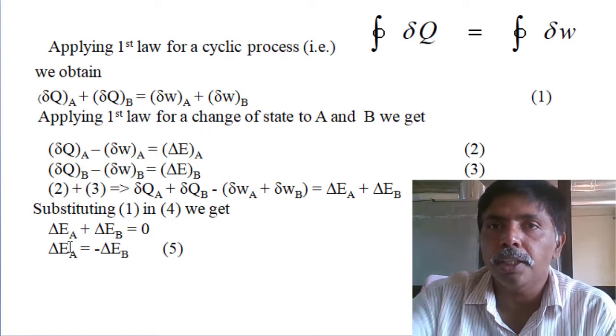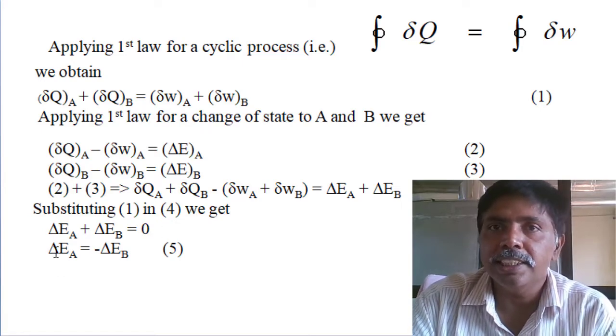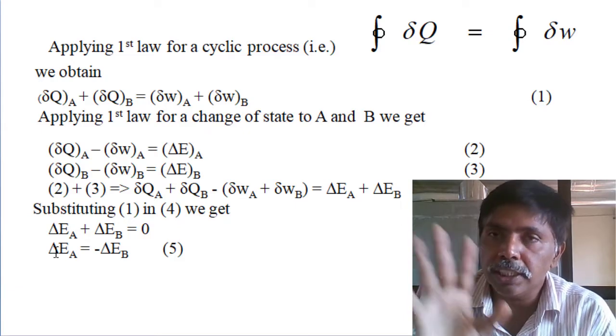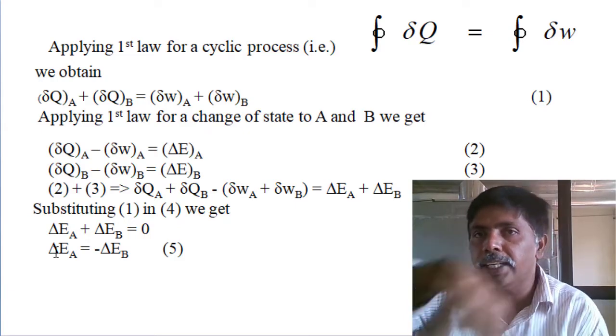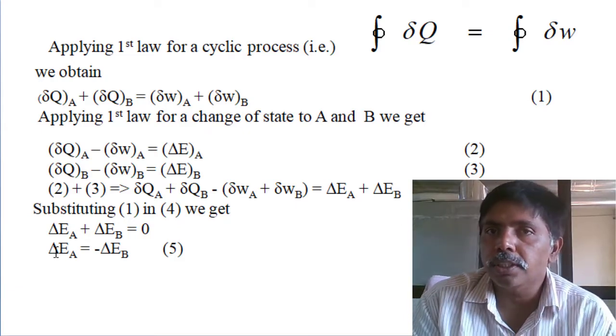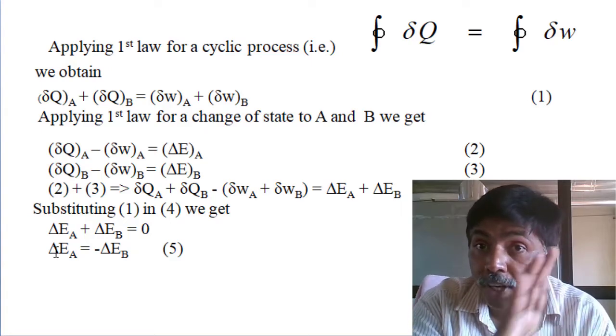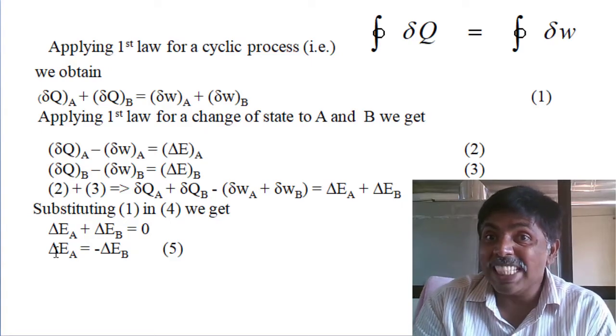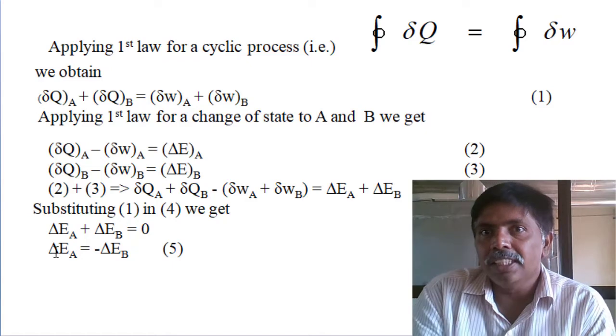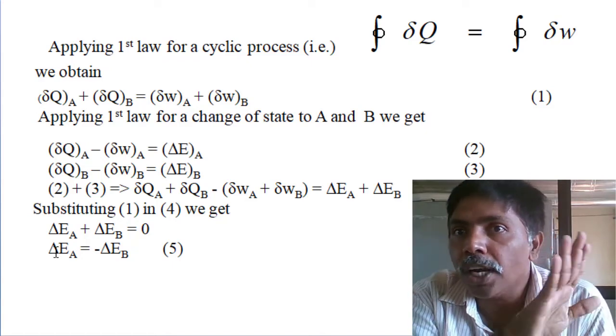It means path A and path B. So finally, change in energy of A equals change in energy of B. The sign is only changing because the direction is changing. One is positive, another is negative, meaning the magnitude is not changed. So change in energy is a point function, not a path function.